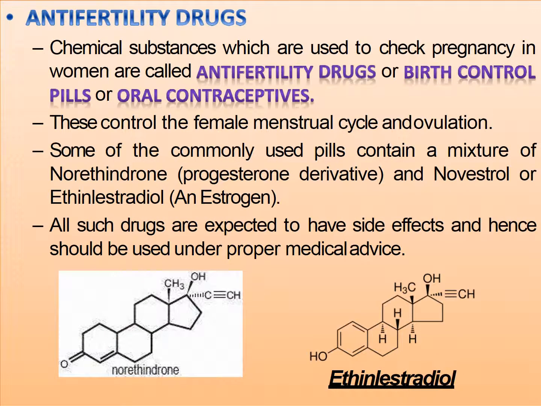Anti-fertility drugs. Chemical substances which are used to check pregnancy in women are called anti-fertility drugs, birth control pills or oral contraceptives. These control the female menstrual cycle and ovulation. Some of the commonly used pills contain a mixture of norethindrone, a progesterone derivative, and ethinylestradiol, an estrogen. All such drugs are expected to have side effects and hence should be used under proper medical advice.